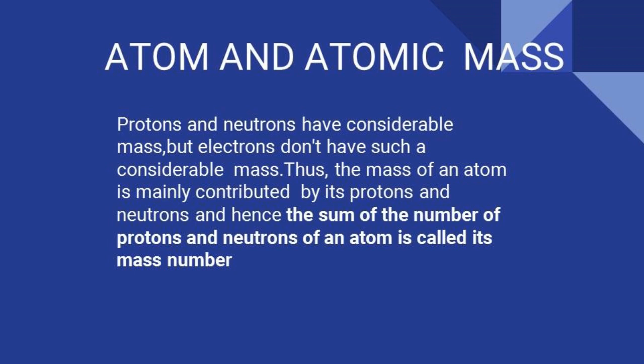According to the modern atomic theory, an atom consists of subatomic particles such as protons, neutrons and electrons. I already explained what is meant by protons, neutrons and electrons. Protons and neutrons have a considerable mass, but electrons do not have a considerable mass. The mass of an atom is mainly contributed by its protons and neutrons. Hence, the sum of the number of protons and neutrons of an atom is called the mass number.